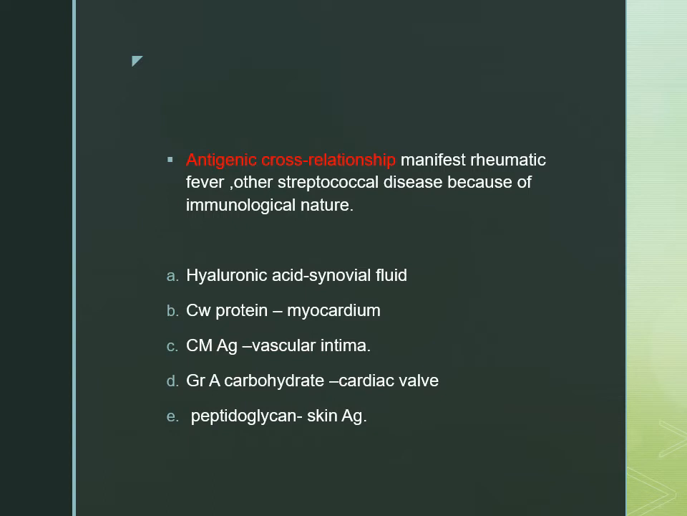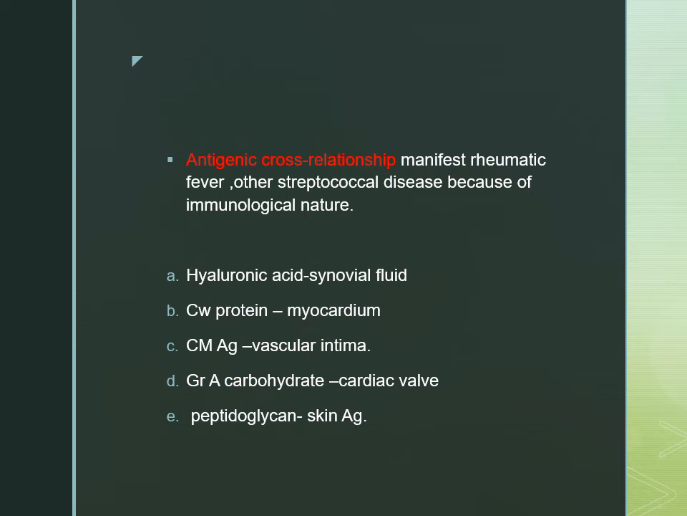Then antigenic mimicry has been seen in case of the bacteria with that of our tissue. So what are those? Like hyaluronic acid with synovial fluid, cell wall protein with myocardium, cell membrane antigen with vascular intima, group E carbohydrate with the cardiac walls, and peptidoglycan with skin antigen. Therefore, in case of the streptococcal infection, when we usually have respiratory tract sore throat or certain skin lesions, there we can later on manifest with the immunogenic diseases like rheumatic heart disease or acute glomerulonephritis.